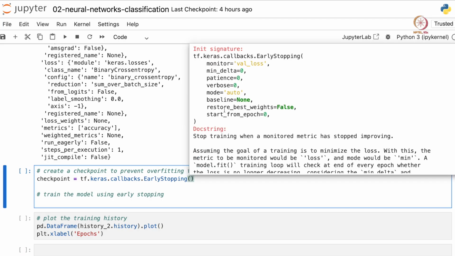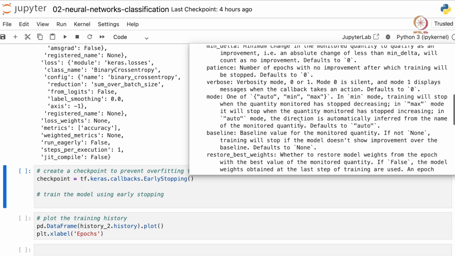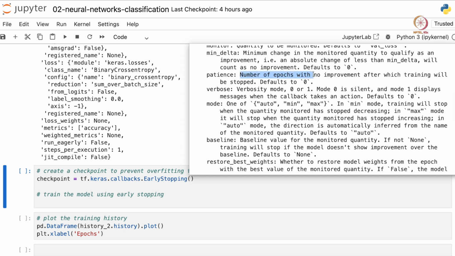and if we press shift tab, we see there are two important arguments. The first is patience and the second is restore best weights, and we can go down and see what these mean. Basically, patience is the number of epochs with no improvement after which the training will be stopped. If you reach a minimum in your loss, it might so happen that after a few epochs you can go even further down in your loss curve. So patience tells you, after you have reached a minimum and your loss has started increasing, how many more epochs you should wait before you terminate the training.